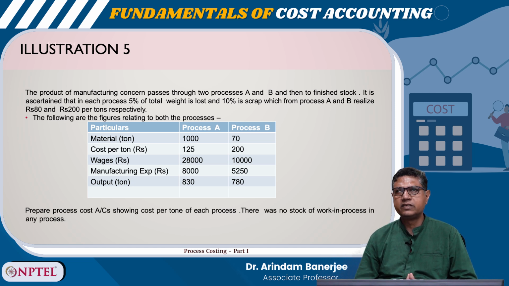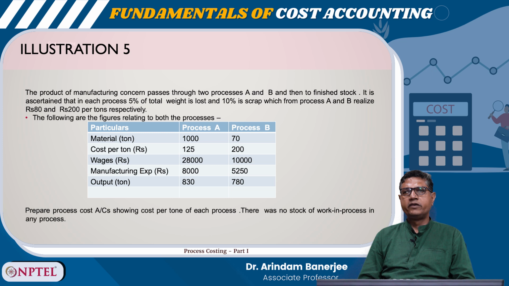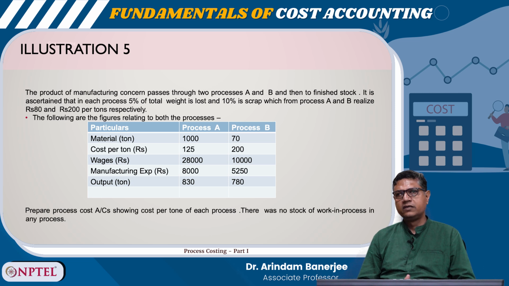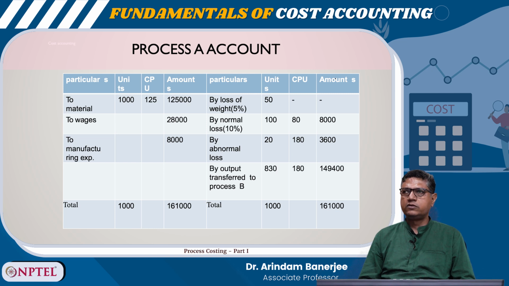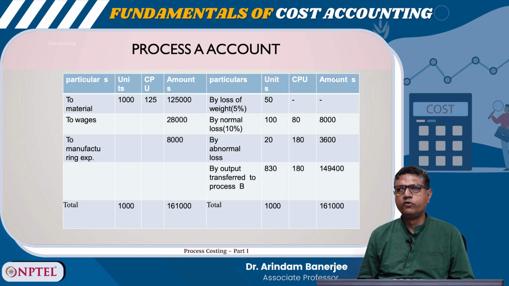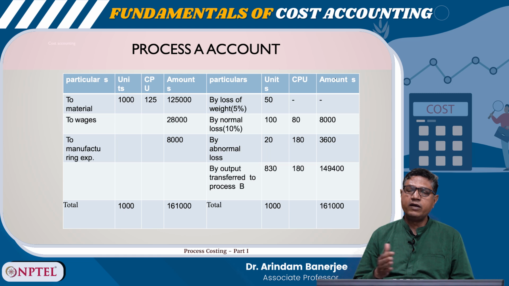So, I can create a process A account like this. To material 1,000 units, 1,25,000, to wages 28,000, to manufacturing expense 8,000. By loss of weight, it is normal loss, so it will not be accounted for. By normal loss 10%, 8,000, by abnormal loss 3,600, by output transferred to the next process it is 1,49,400, right. So, now 1,49,400 is getting transferred to process B, right.